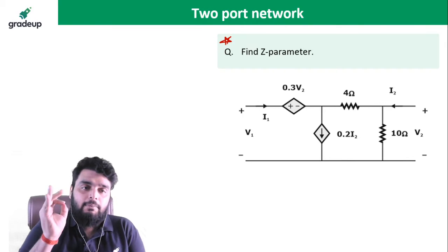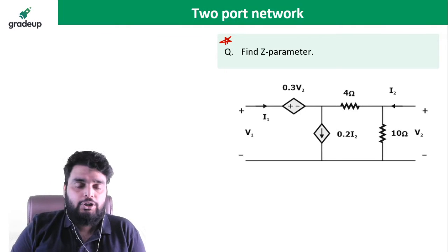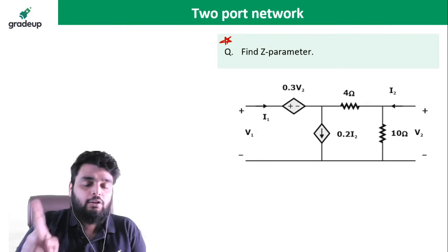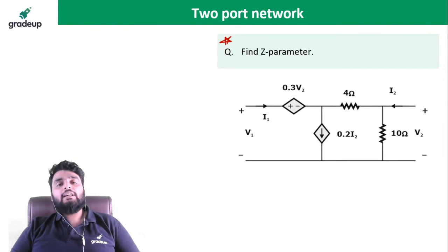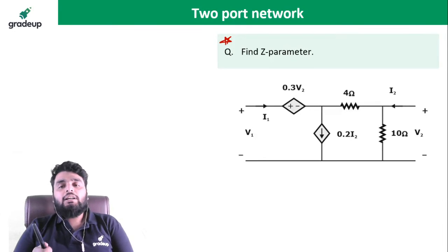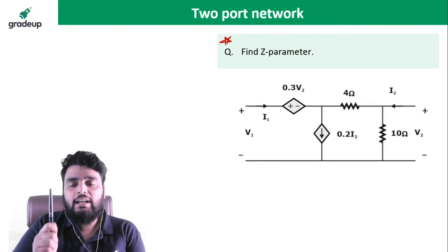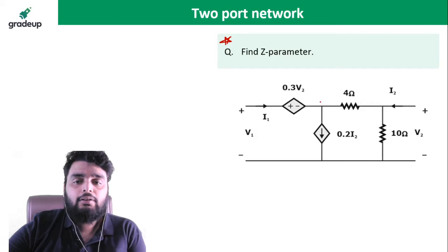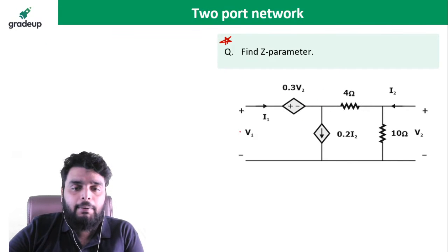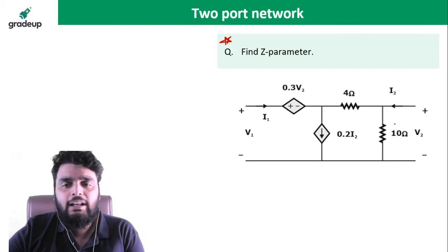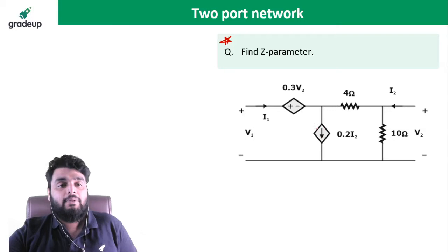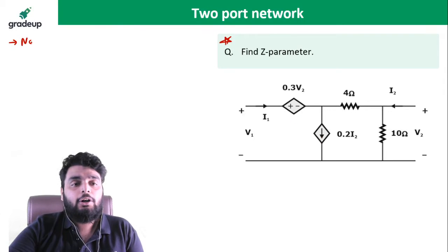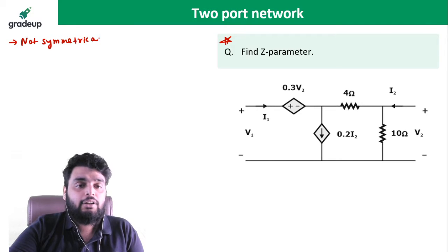Okay. Now tell me a few points about this particular question. Is this symmetrical? Yes or no? Tell me, is this network symmetrical or reciprocal? Tell me for both cases. So first of all, when you draw a horizontal line or a vertical line, you will see the network is not divided into a mirror image. So the network is not symmetrical. Remember, the network is not symmetrical.